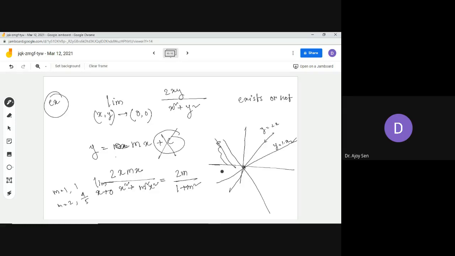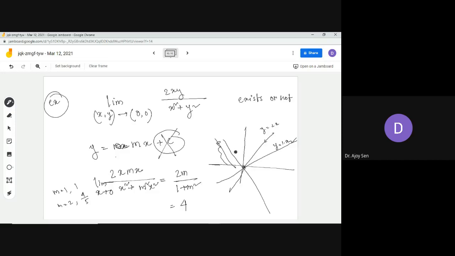I am stressing this point: even if the limit comes out with no dependence on the value of m, for example after calculating you get 4, it may be the case only for some paths. This does not imply that the limit exists, because you are taking a particular kind of path and not considering all kinds of paths.